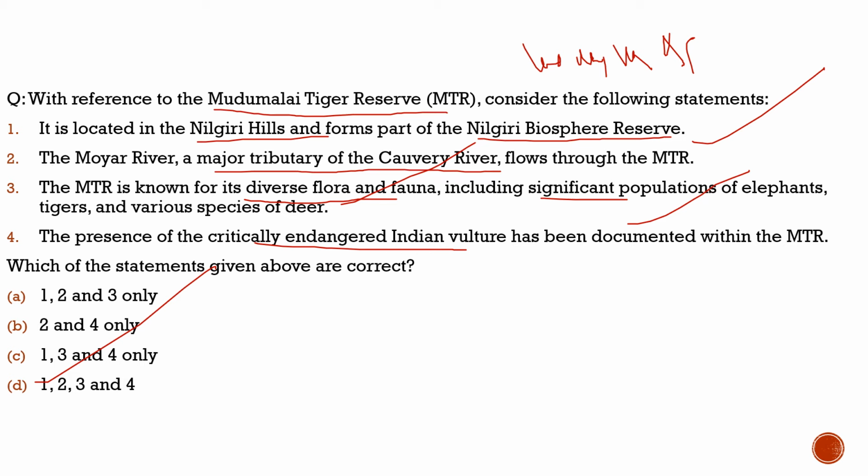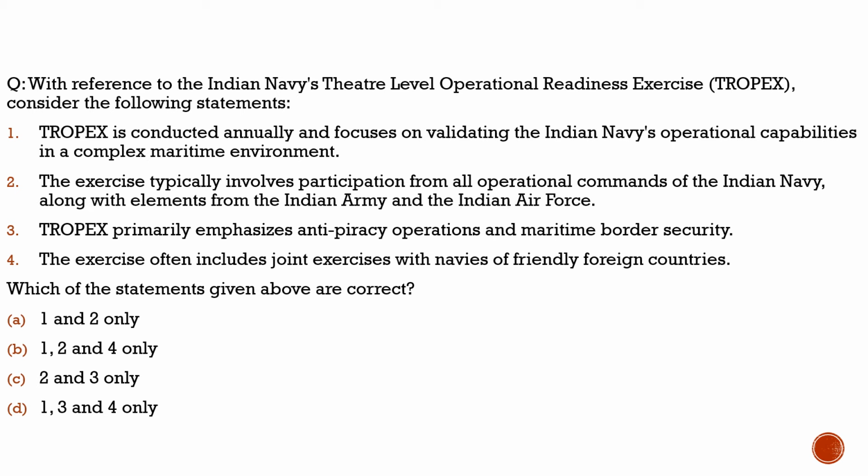And we understood here what is the major river which is flowing through it. It is Mayo River, a tributary of River Kaveri, which flows through the Mudumalai Tiger Reserve. So with this, I hope you had understood it, and let's move to another question which was in the news today. Here the topic which was in the news is about Tropex.